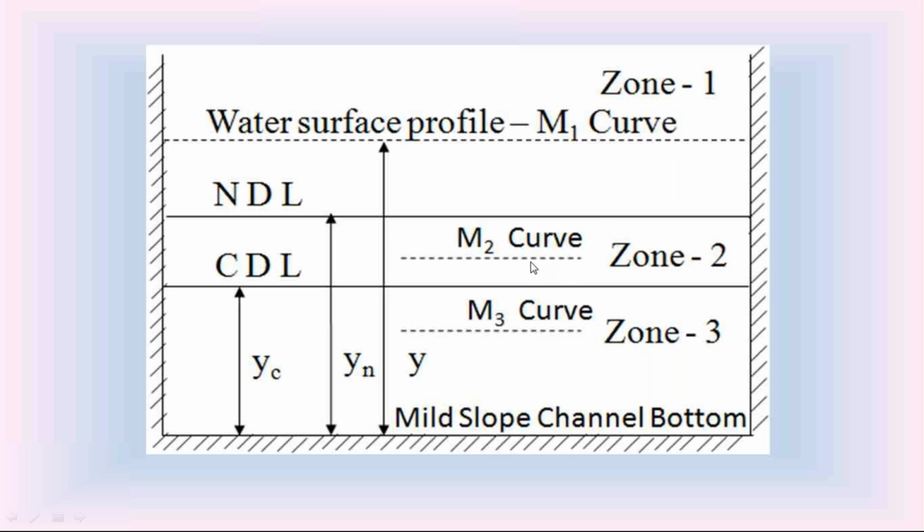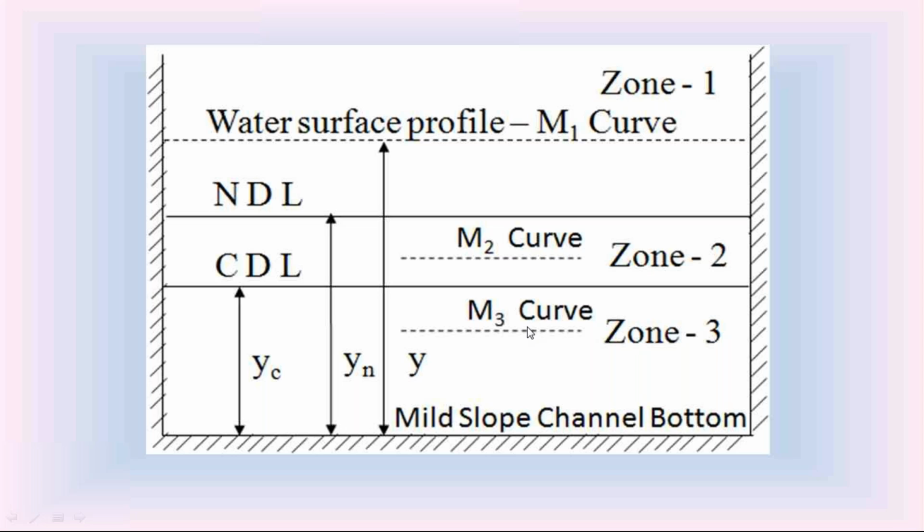If the water surface profile is in zone 1, we call that M1 curve; in zone 2, M2 curve; in zone 3, M3 curve. So in the mild slope channel bottom, we have 3 different water surface profiles: M1 curve, M2 curve, M3 curve.